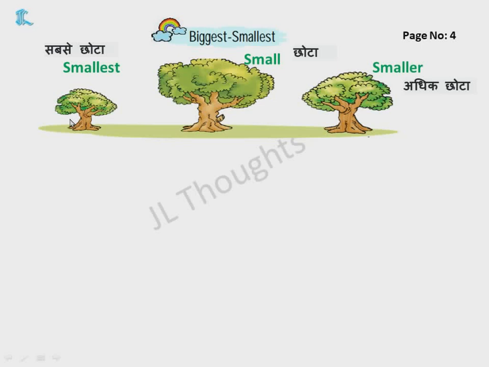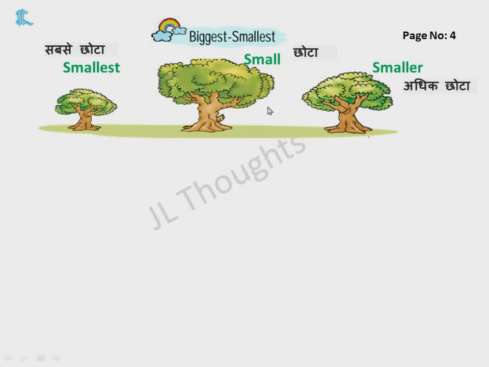So when you are comparing more than two things, then you will get the concept of small, smaller. And similarly, big, bigger, and biggest. Okay, so when you compare which is small in this, what happens? This is the smallest tree. Yes or no? When we compare these 3 trees, this is the smallest tree. Sabse chota hai. So that's why this is called as smallest.